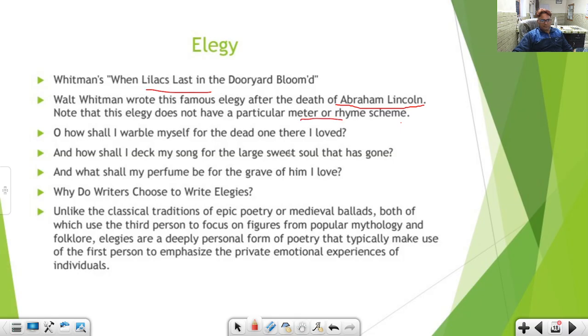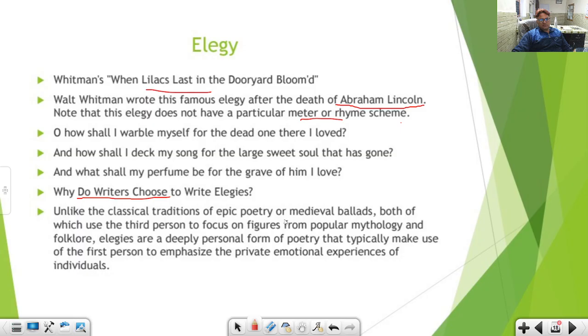And now these are the few lines I have taken from this elegy. How shall I warble myself for the dead one there I loved? How shall I deck my song for the large sweet soul that is gone? And what shall my perfume be for the grave of him I love? Okay. Now the question is, why do writers choose to write elegy?